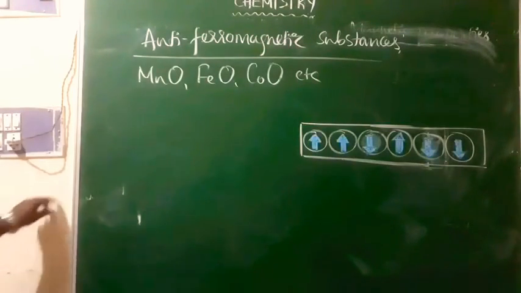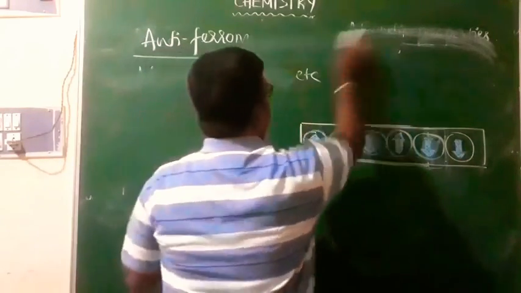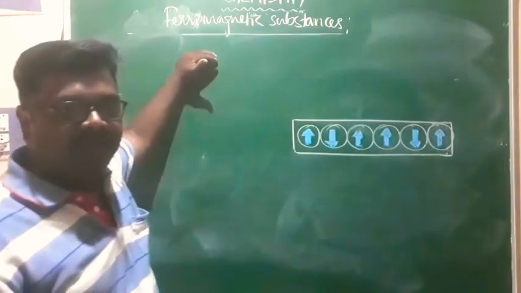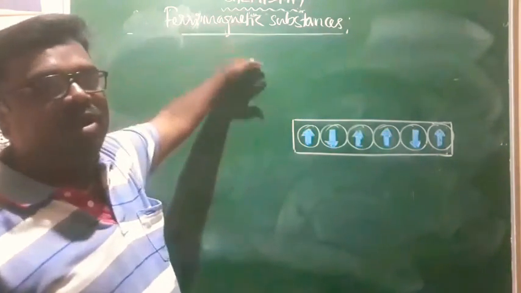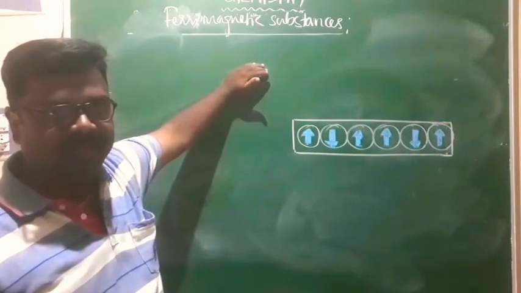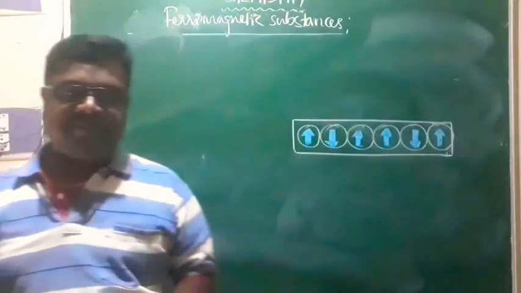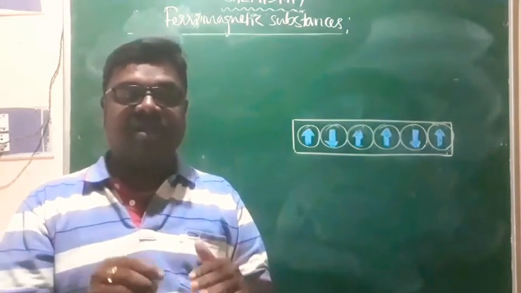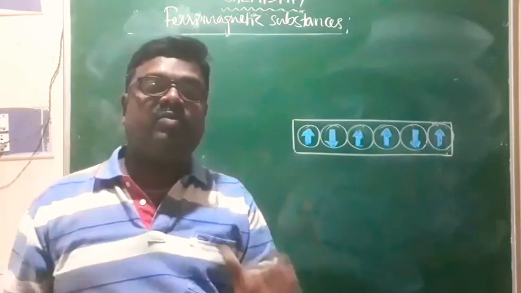Now at this moment, we'll go for the next one, that is ferrimagnetic. In the case of ferrimagnetic substances, look here, an unequal number of domains will be in opposite direction, right? In the antiferromagnetic substances, an equal number of domains will be in opposite direction. That's why the net magnetic moment was 0 there.